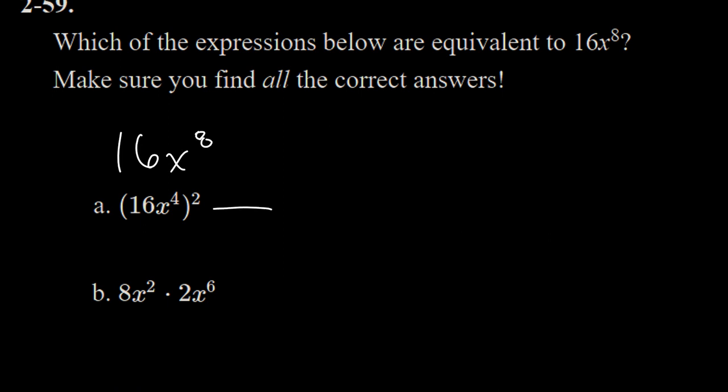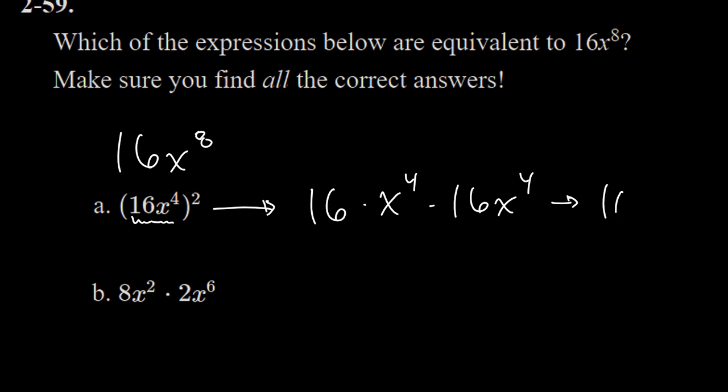Well, if I simplify these, if you'll notice, what's being squared is 16x to the 4th, which means that there's two factors of 16. It's 16x to the 4th times another 16x to the 4th. And if I wrote that down, that would be 16 squared x to the 8th. And 16 squared is much larger than 16. So A is not equivalent to 16x to the 8th.